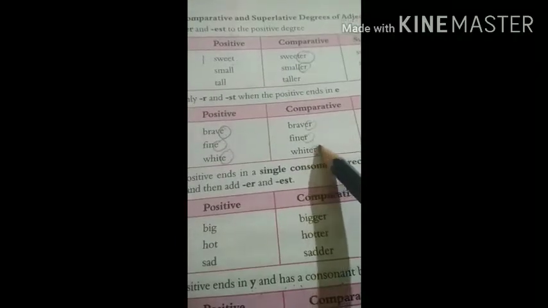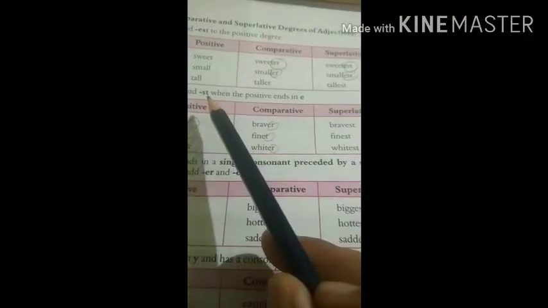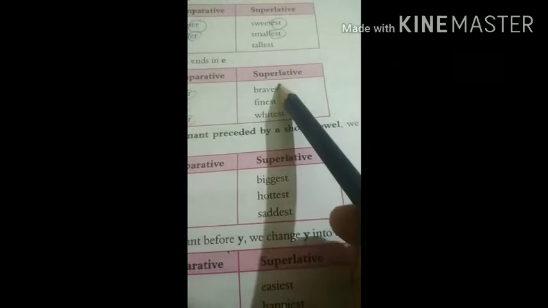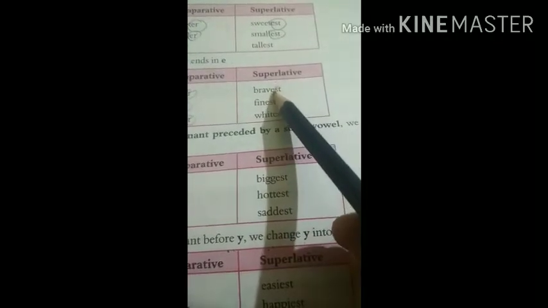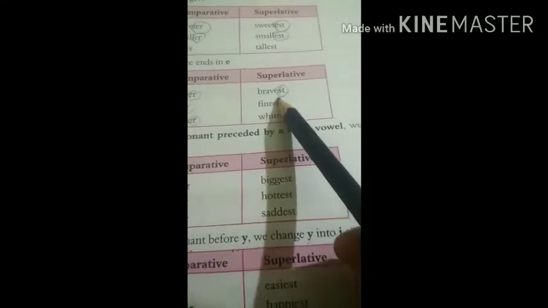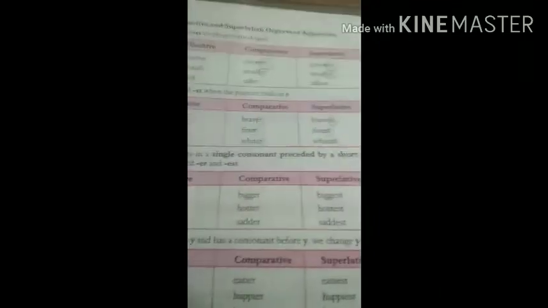Become whiter. Whereas as compared to superlative degree, what do you have to do? You have to add ST. So brave is already there, you just have to add ST. So it becomes bravest, then fine, finest, white is the whitest. Alright.